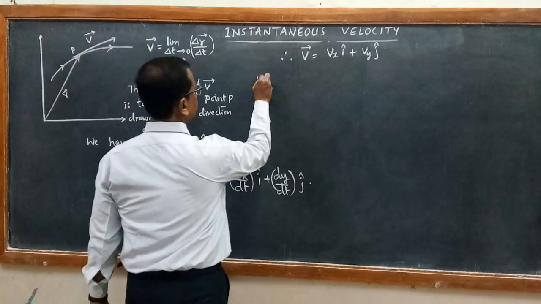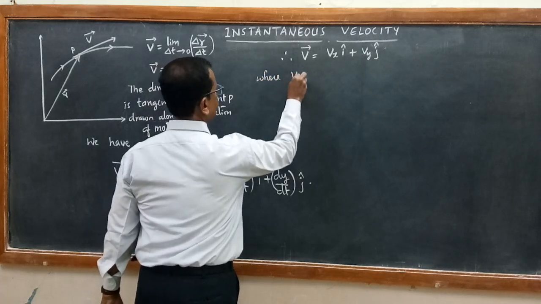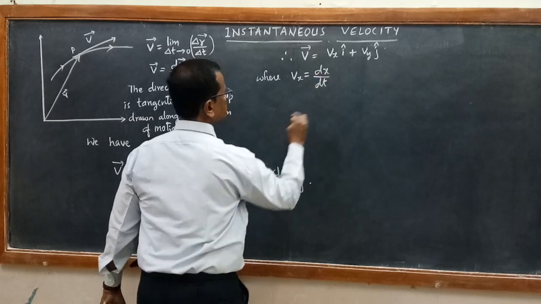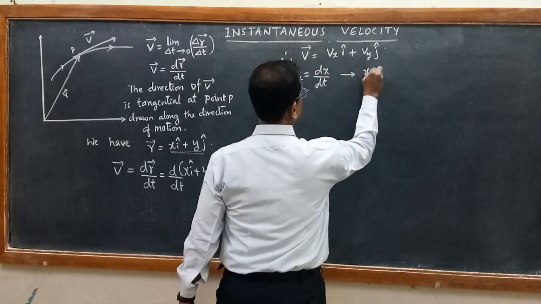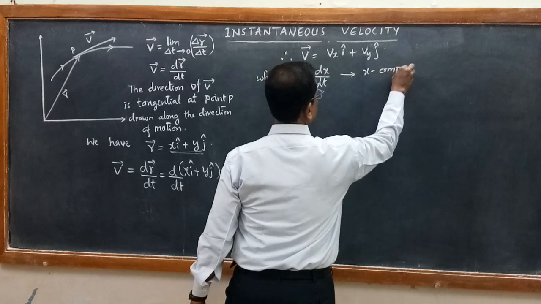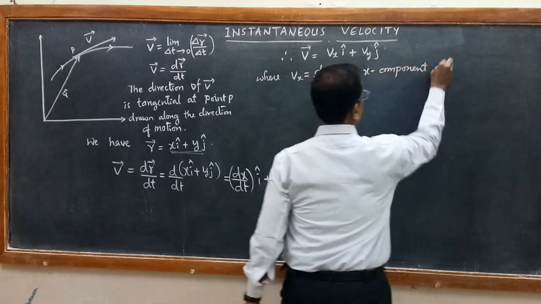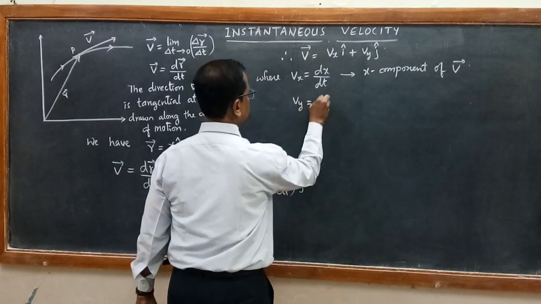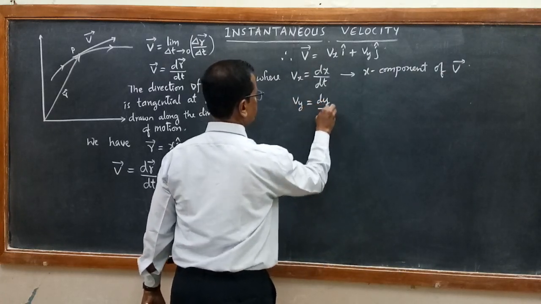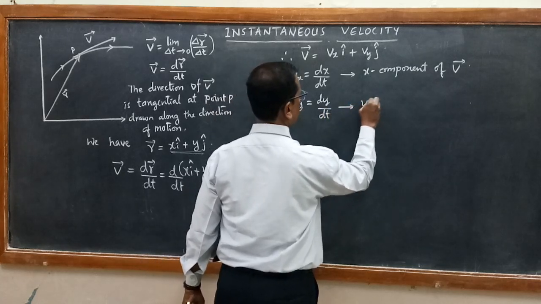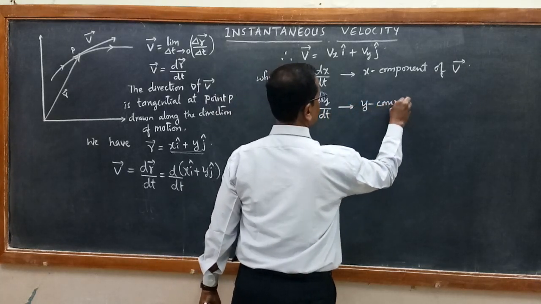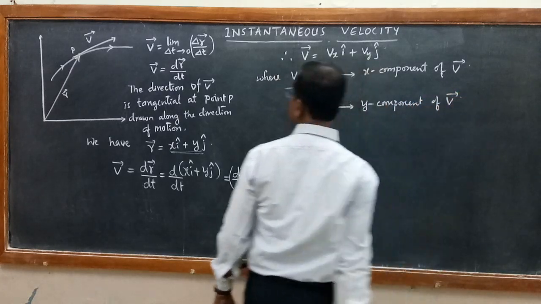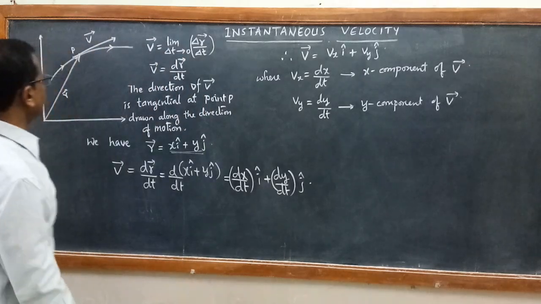So I can write where vx is equal to dx by dt, the x component of the velocity vector, and vy is equal to dy by dt, called the y component of the velocity vector.